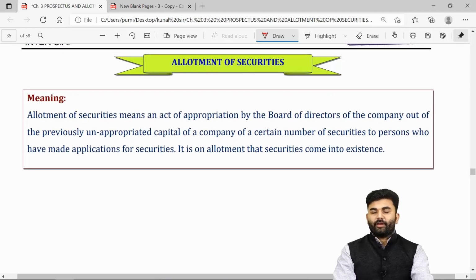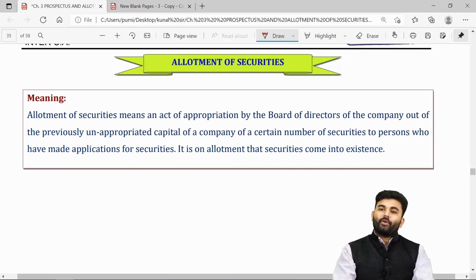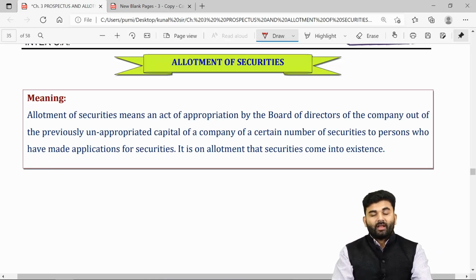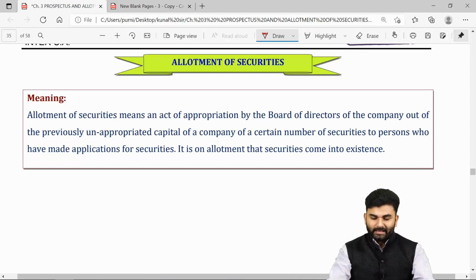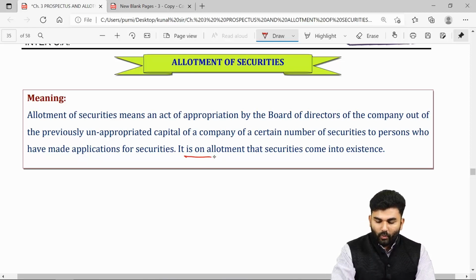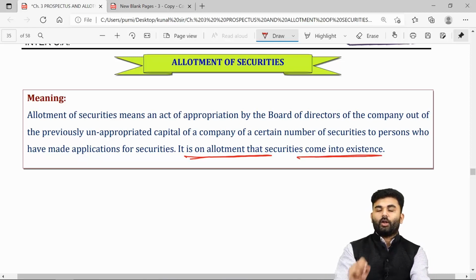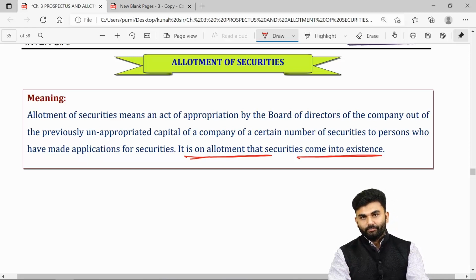See over here, my dear friends, you, the investors, had given an application to the company. How did you give an application? When the company had given an invitation to offer. Now if the company has accepted your application, then the company will allot you the securities. It is on allotment that the securities come into existence.